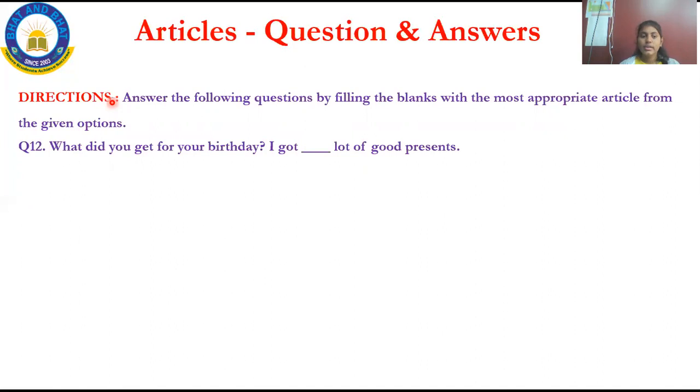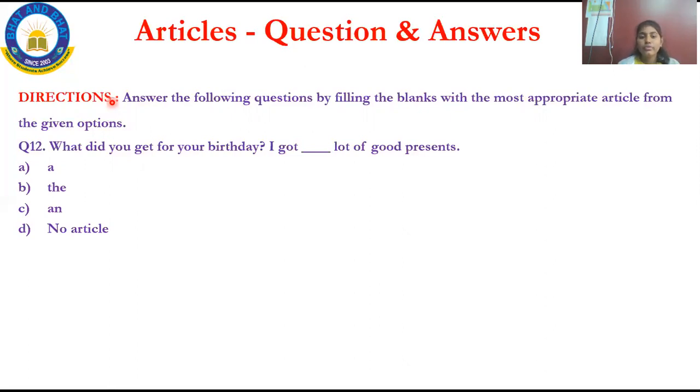And your question is, what did you get for your birthday? This is one sentence. And I got dash lot of good presents. This is your sentence. And your options are option A, A; option B, the; option C, an; and option D, no article. I said, the entire chapter is based on only these 3-4 options, that is A, an, the and no article, because there are only 3 articles. The will come under the definite article, and A and an will come under the indefinite article. Now come back to the question.